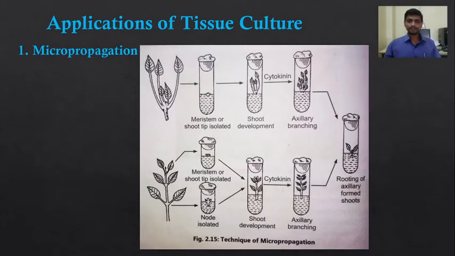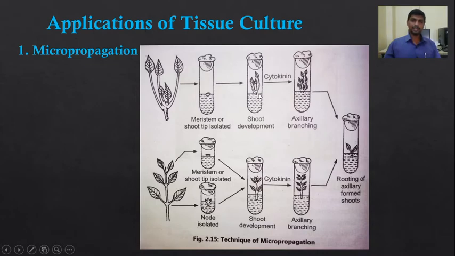So here this is the diagrammatic representation of the technique of micropropagation. This is a stock plant from which the explant is taken. Here the meristem or the shoot tip is isolated from the branch of the plant and inoculated on the culture medium. From this meristem or shoot tip, multiple shoots develop.